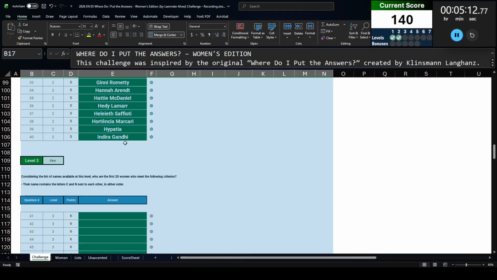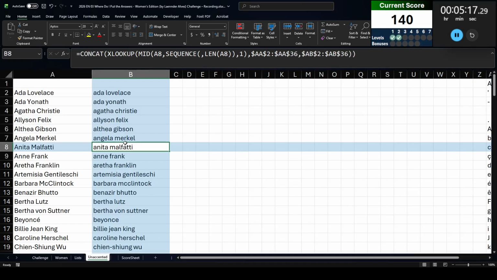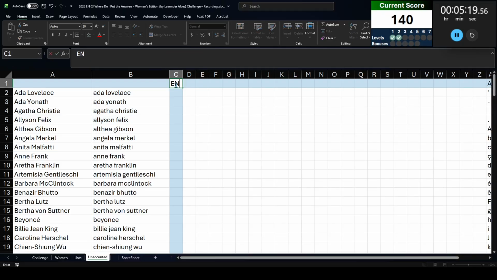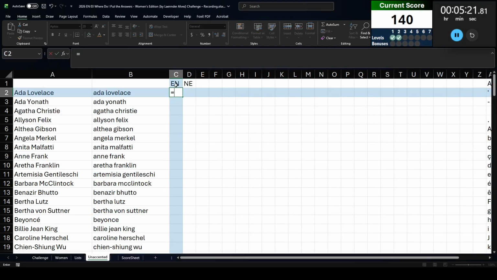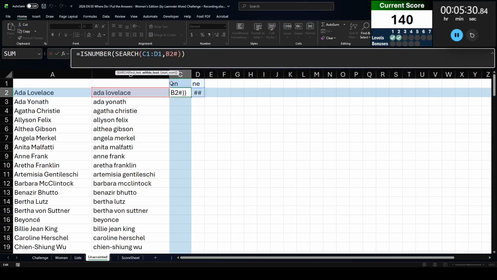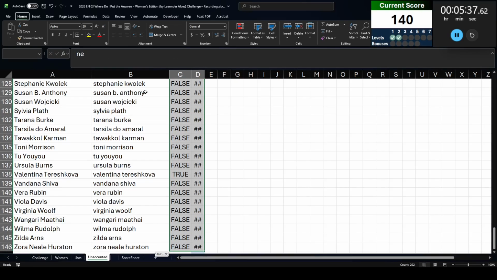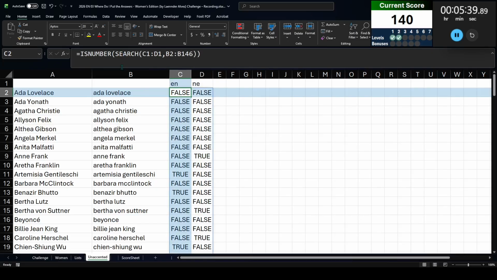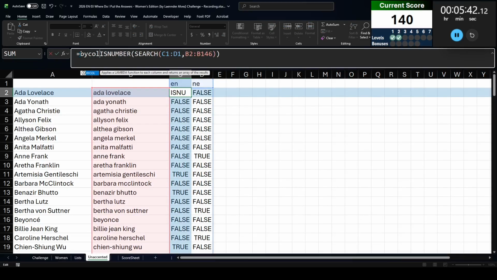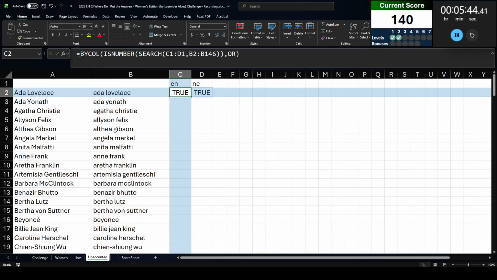So the question was, which names contain the letters E and N next to each other in either order? All right, so let's see if this contains EN or this contains NE. So let's do, actually, EN, can I do it like that? Is number search one of those two and any of those? Is that going to work? Well, that's not an array, so that's not going to work. Let me try this here, and that does appear to work. Yes, it does.